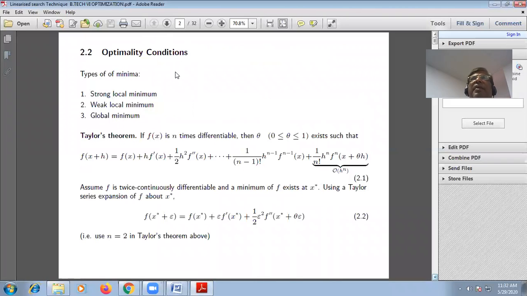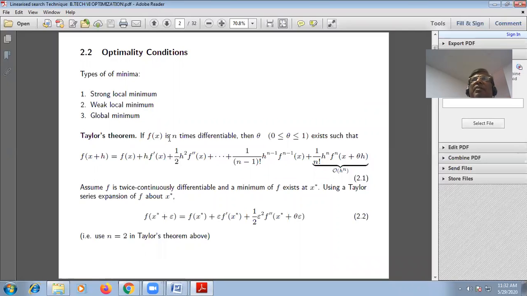Now, what are the optimality conditions? The types of minima, as mentioned here, are the strong local minimum, weak local minimum and global minimum. And for all these we shall again repeat Taylor's theorem, as it was part of your previous syllabus.